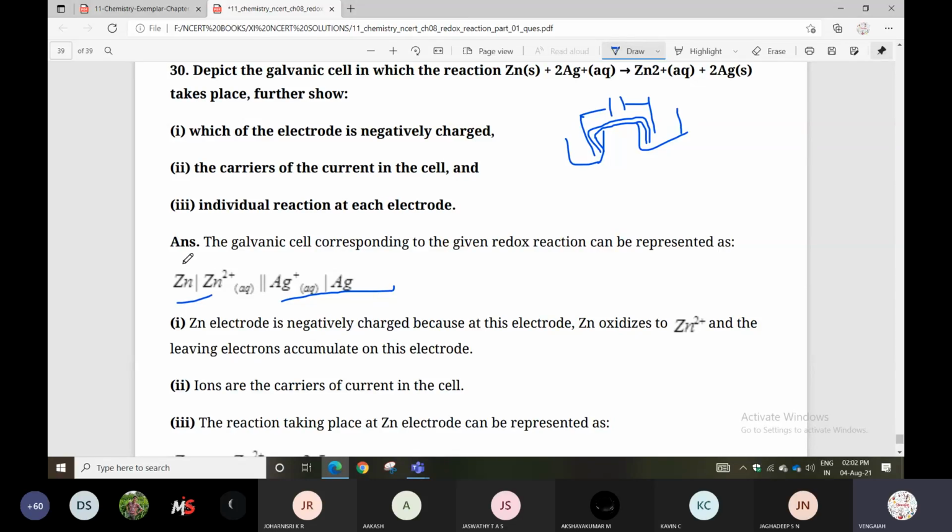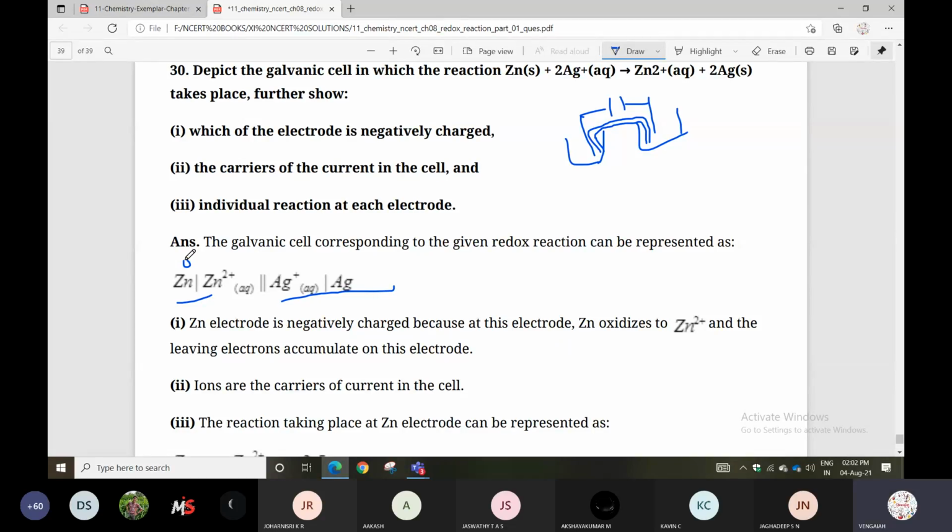Zero to +2 is loss of 2 electrons, so loss of electrons is oxidation. +1 to 0 is gain of electrons, which is reduction. Reduction is gain of electrons, oxidation is loss of electrons. Oxidation takes place at the anode, on the left hand side. Reduction takes place at the cathode, on the right hand side.